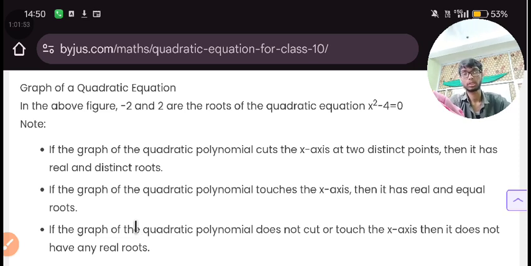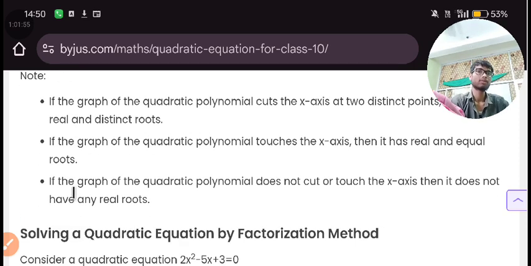Third, if the graph of the quadratic polynomial does not cut or touch the x-axis, it is neither touching nor cutting. In that case, it does not have any real roots.